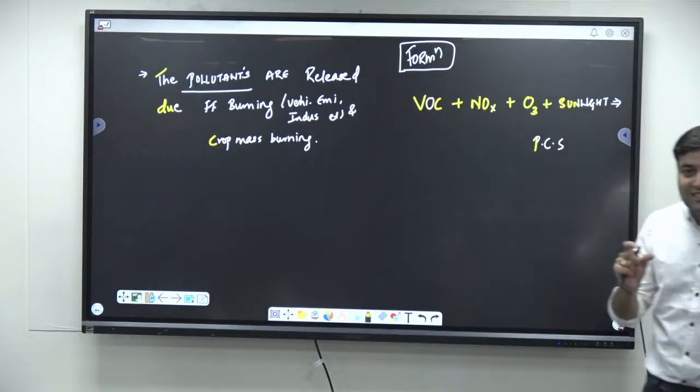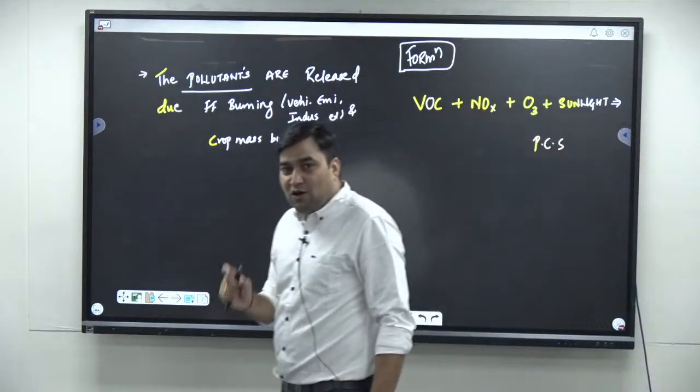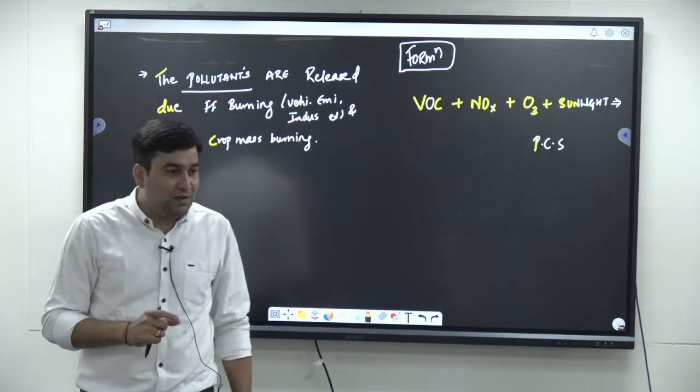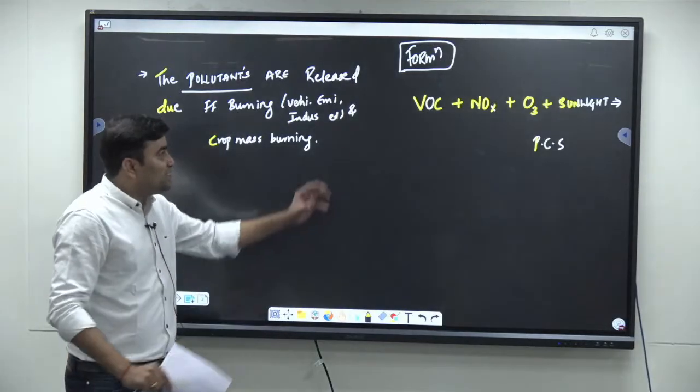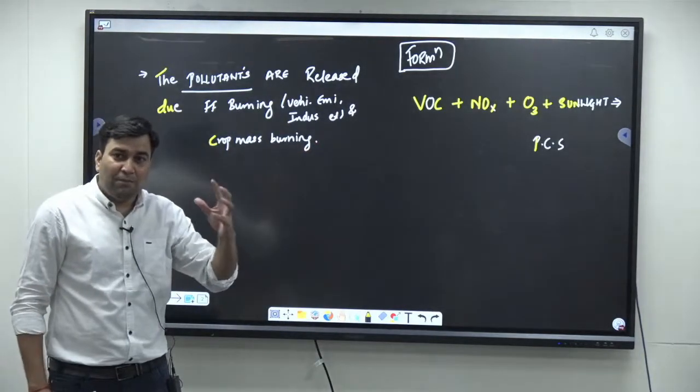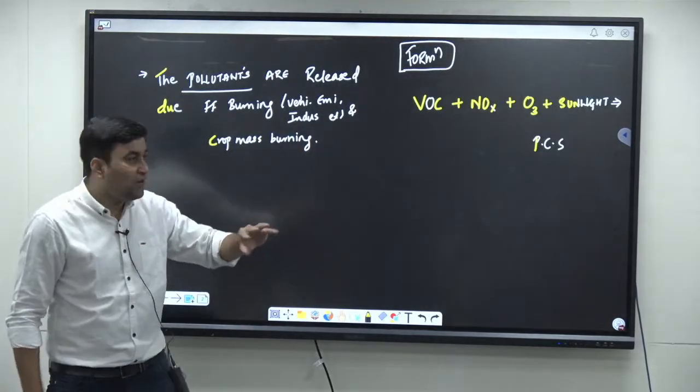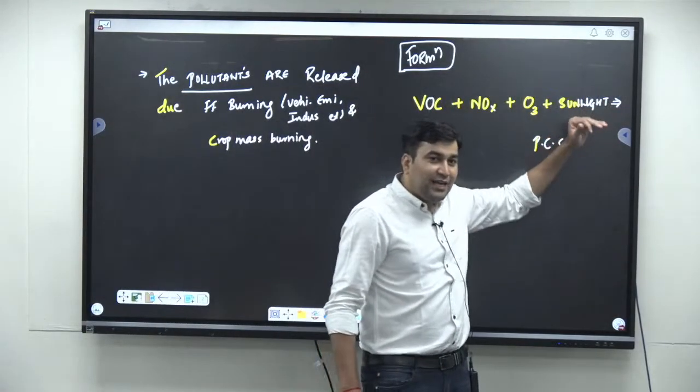This is the exact formation of photochemical smog. That means, in the simplest way, it is nothing but a cloud or a brown haze found near the Earth's surface because of these complex chemical reactions taking place near the Earth's surface.